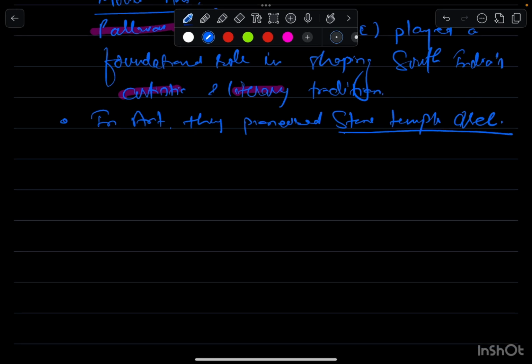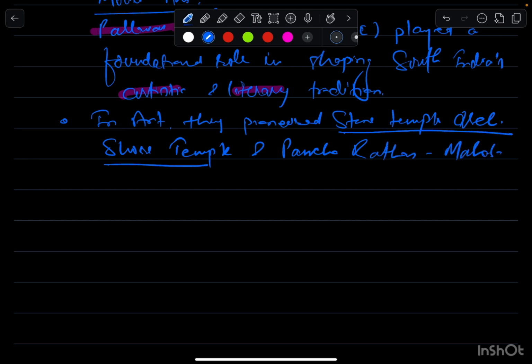Now, if you're talking about stone temple architecture, we can give certain structural examples as well, like the Shore temple. This is a keyword for the answer, so we'll underline it. Shore temple and Pancha Rathas at Mahabalipuram. What does this show?